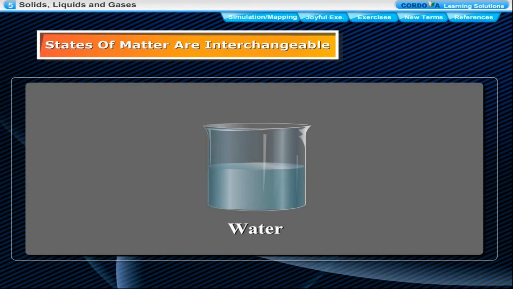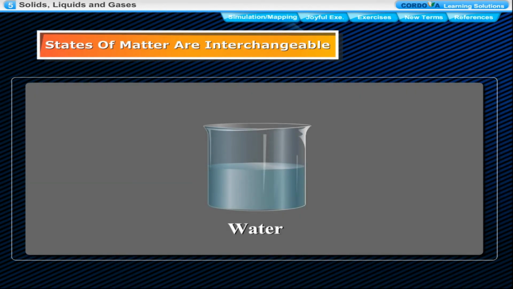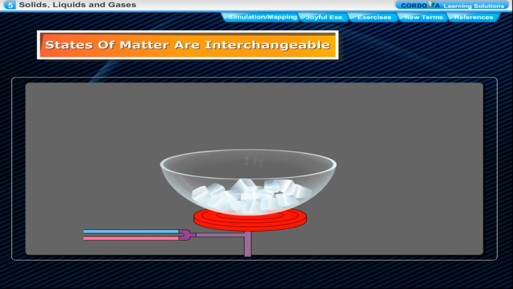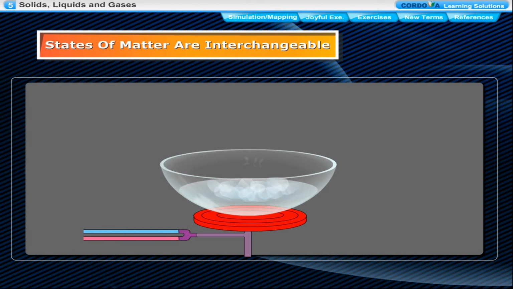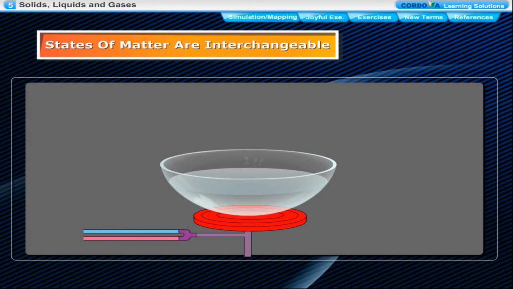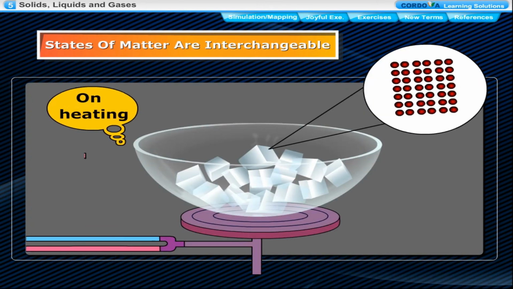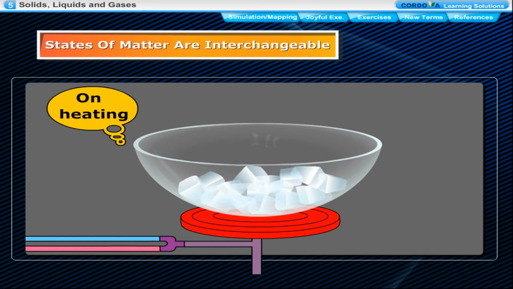States of matter are interchangeable. Matter can change from one state to another. For example, the states of water are interchangeable. Heating makes the molecules move apart and become less closely packed, while cooling makes the molecules come closer and become more closely packed.